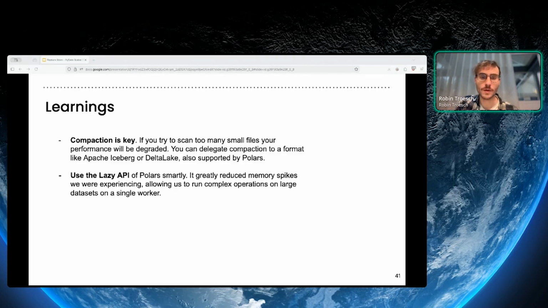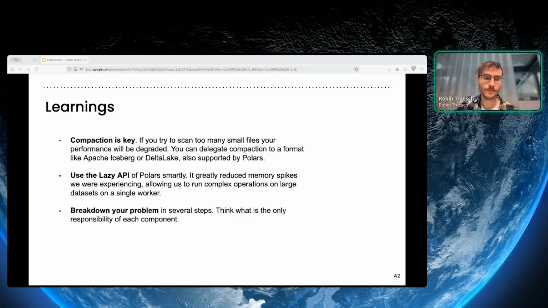Use the lazy API of Polars smartly. It greatly reduced our memory spikes that we were experiencing through our whole process, and this enabled us to run complex operations on large datasets in just a single worker. We don't have any huge memory spikes because Polars generates for us an optimized query plan, and then it just gets the files that we need, and we can run this in fairly small workers instead of the behemoth machines that we needed before.